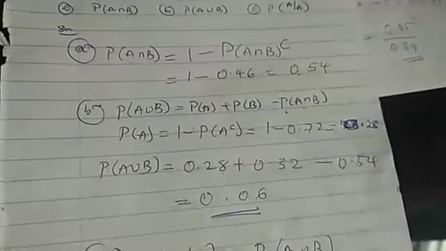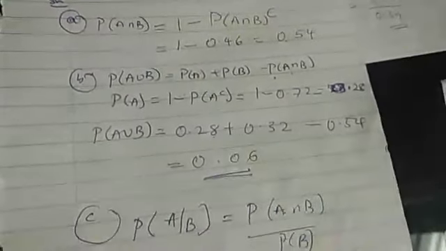And the last one there, probability of A slash B. Probability of A slash B is probability of A intersection B over probability of B. So our probability of A intersection B in that question is 0.54, divided by probability of B. Our probability of B in the question is 0.32, though this is not possible.